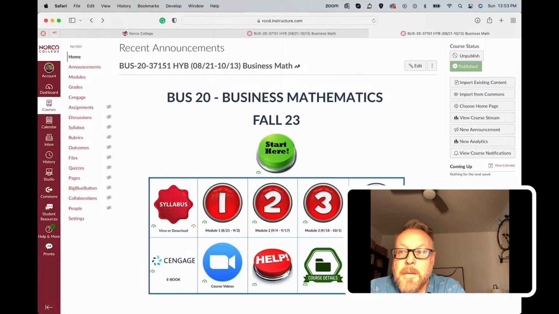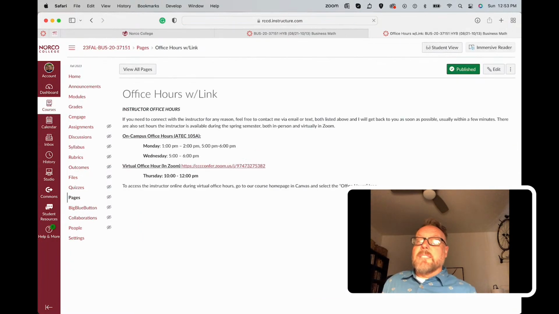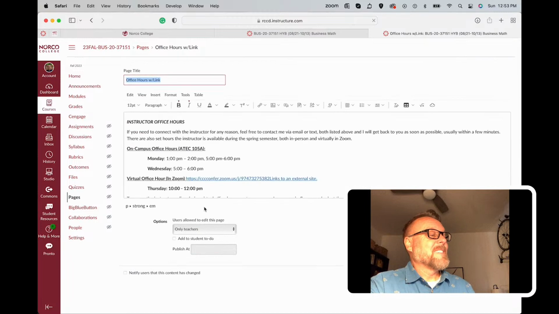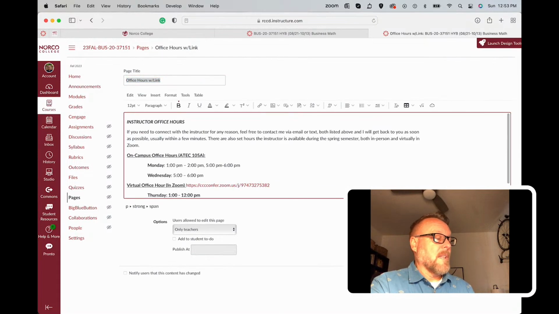And then behind my picture you can't see is my office hours. I'll select that. You can't see it, but in my office hours, I'm going to be in my office, ATech 105A. So it's in the downstairs at the very back, northwest building from 1 to 2 on Mondays, so right after our class. And then also 5 to 6 Monday night, right before my evening class. And then on Wednesday from 5 to 6, actually that's going to change. It's not 5 to 6 any longer. It is 10 to 11 on Wednesday, so that's going to be right before our Wednesday class.